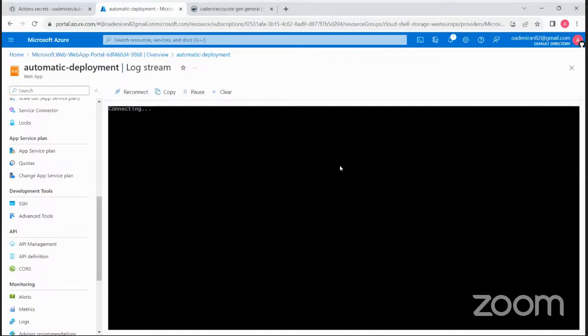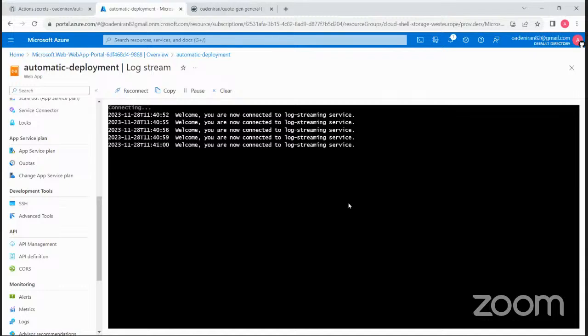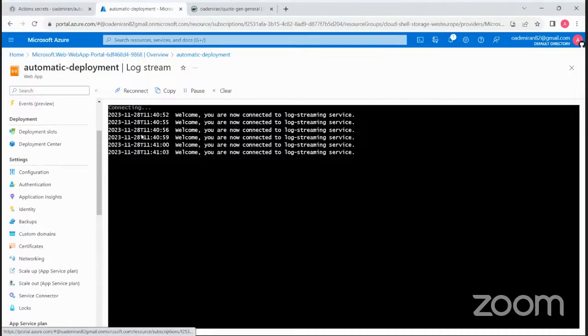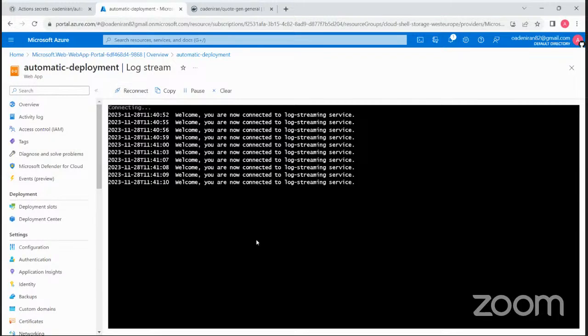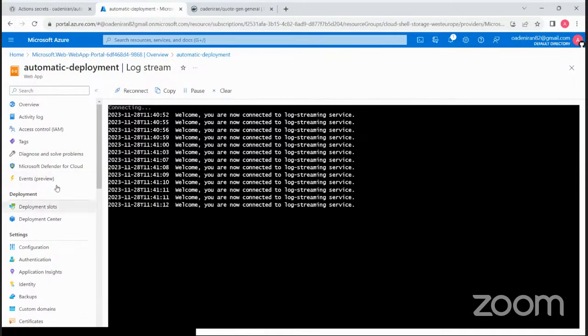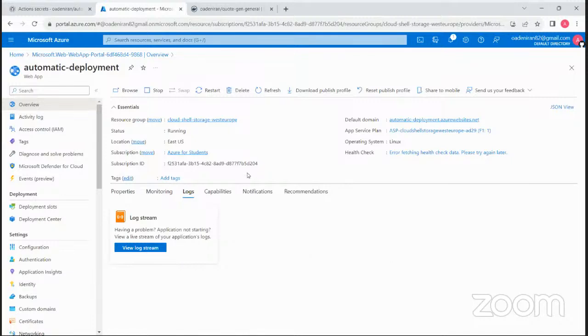Okay, so this is still connecting. I don't know, probably because we are using the free version, it is taking some time to do even this small deployment. Normally it should be faster. You can see that when we started it up on my local PC, it was faster, but this is just for visualization purposes. So there's nothing here at this point. It's just reconnecting. So let's go to the overview. I just want us to see the logs.